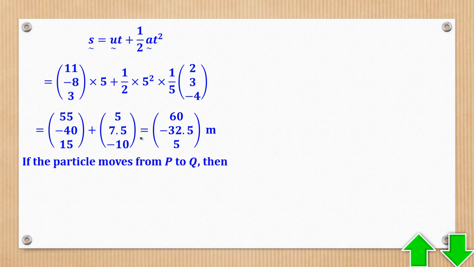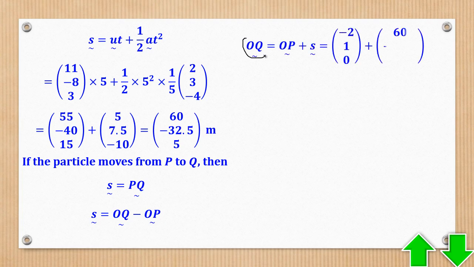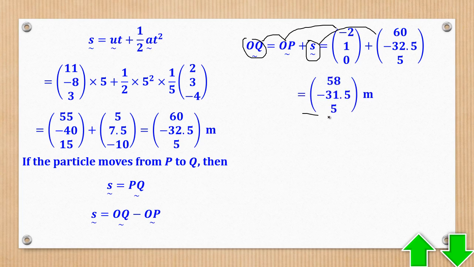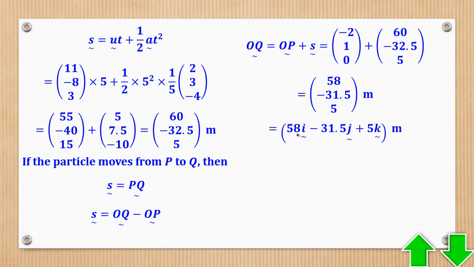So if the particle moves from P to Q, then S is equal to PQ. That means that S will be equal to OQ minus OP. So that means that OQ, which is the position vector, will be equal to OP, which is the initial position vector, plus the displacement. You'll come up with the new position vector. In vector form, I can write it in that form. The tildes, don't forget them.